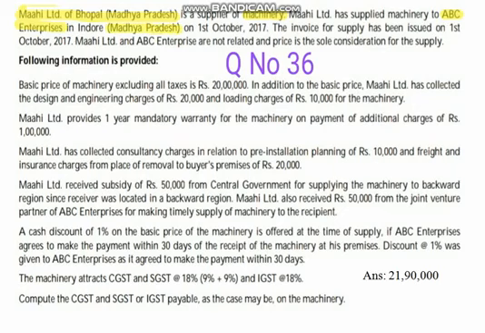So SGST and CGST come in, in October 2017. The invoice of the supply was issued on 1st October 2017. Mahi Limited and ABC Enterprises are not related, and price is the sole consideration for the supply. So this was the information. The following information is very important for the solution of the question. Now move on one by one.